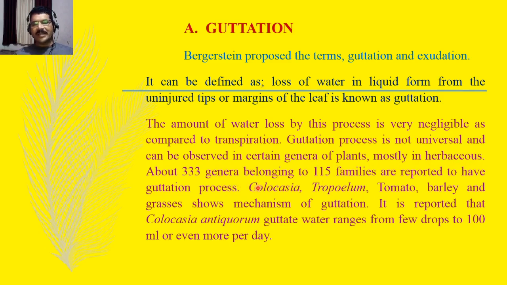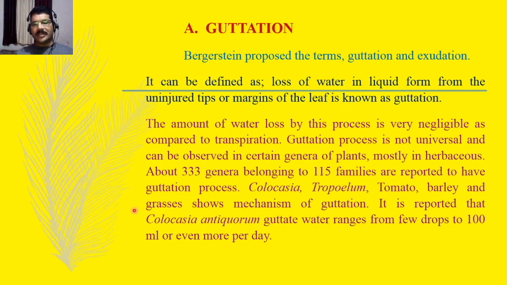There are some plants like Colocasia, Propylium, tomato, barley and grasses that show the mechanism of guttation. It is reported that Colocasia antiquorum guttates water, ranging from a few drops to 100 ml or even more per day.